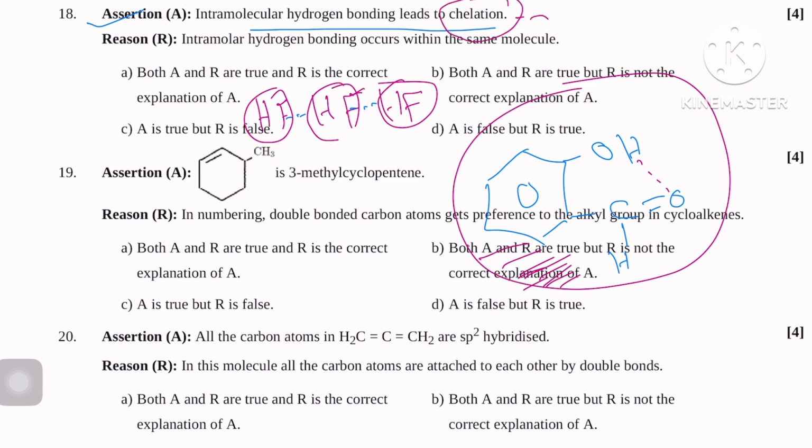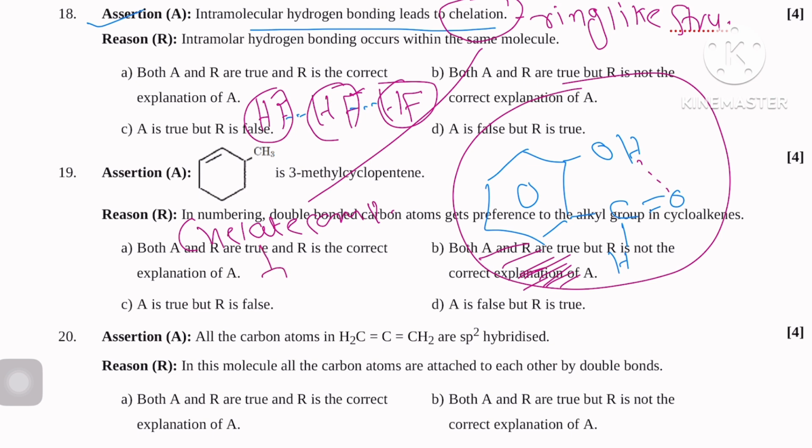It simply means the formation of a ring-like structure. Also we will learn about chelate compounds, the chelate ligand in coordination compounds. Here I am talking about chelate compounds, ring-like compounds, like this.